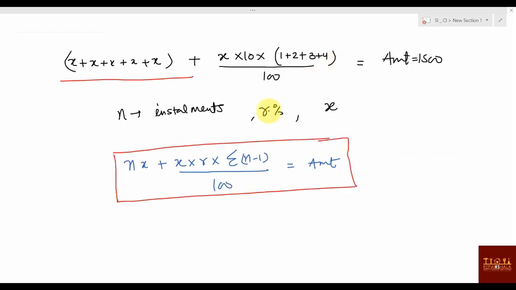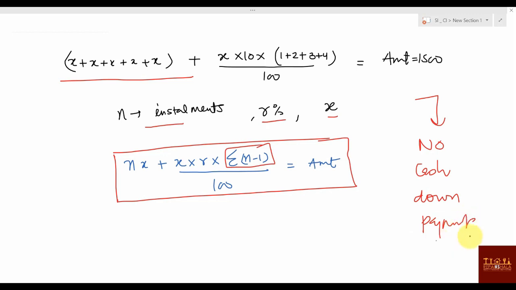I have written like this, and then if n is the number of installments, r percentage is the rate of interest, and X is the installment, you can say nX plus n into r into sigma n minus 1. This is an important thing. Divided by 100 will be your total amount. This case is there when we have no cash down payment. Note down.